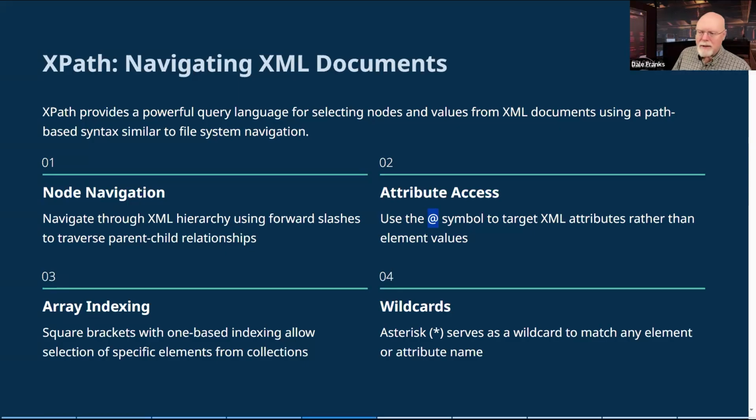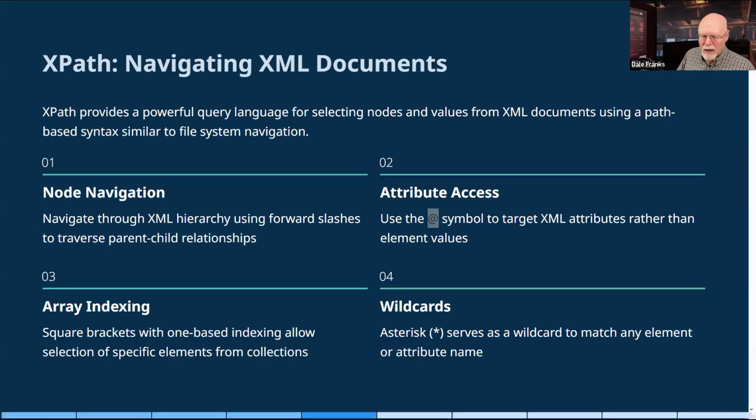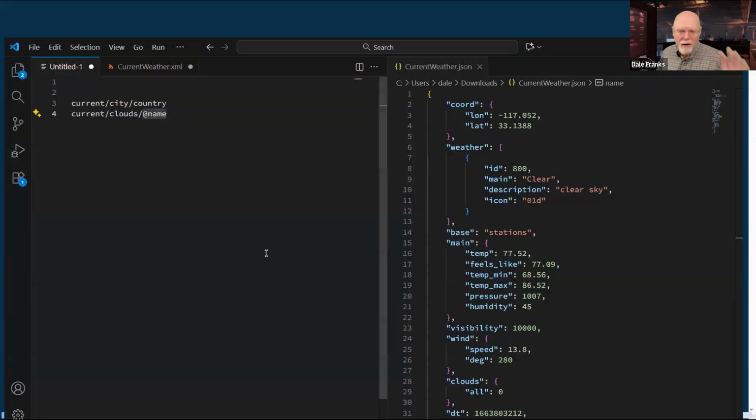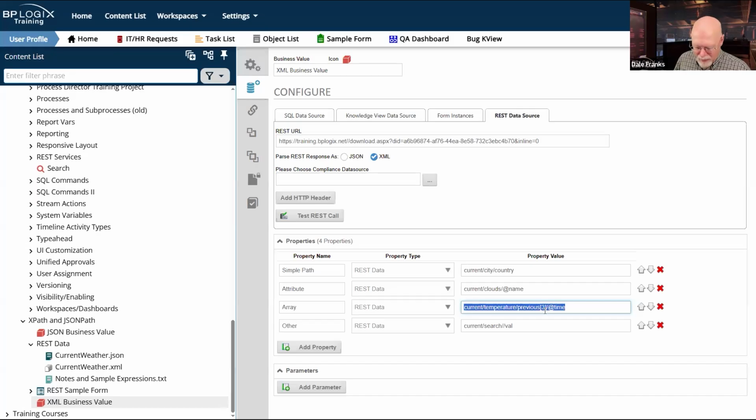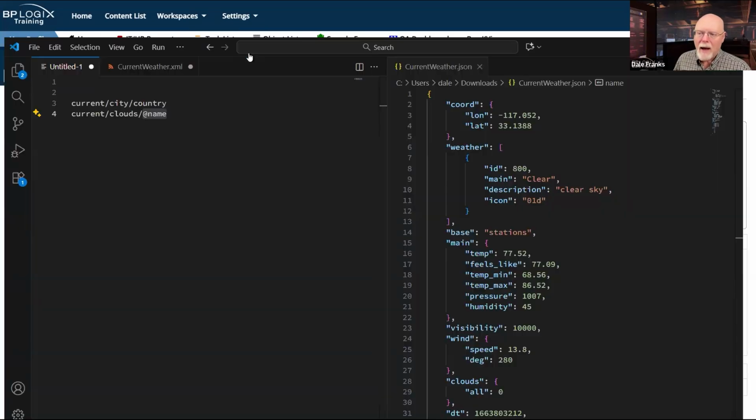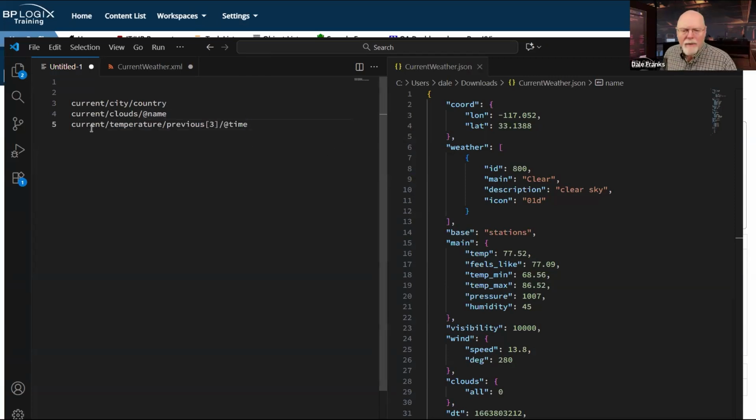Something similar happens in XML and JSON, although the way that they handle it is a little bit different. So let's go back here and grab this value, which I meant to copy and paste back over here, but apparently never got around to it. I've got current, temperature, previous, 3, and time. So let's actually do something here real quick.